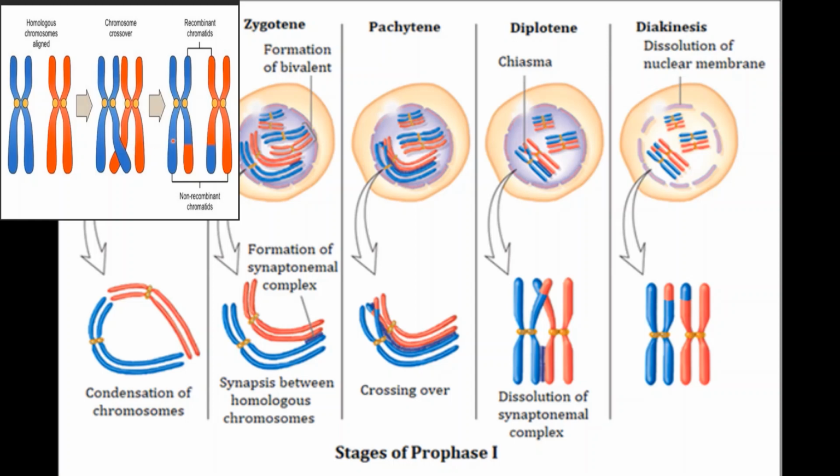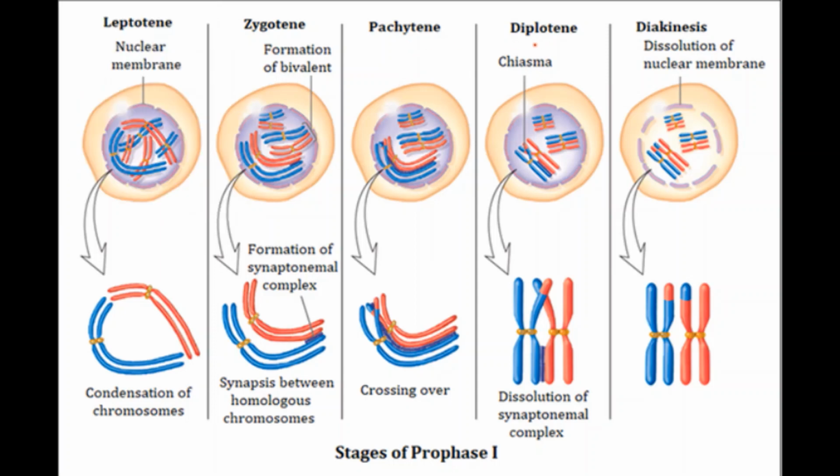So when there is an exchange of genetic material between non-sister chromatids of homologous chromosomes, then recombination is possible. We call crossing over recombination also, which helps in variation and evolution. So students, pachytene is marked by pairing of homologous chromosomes followed by crossing over.